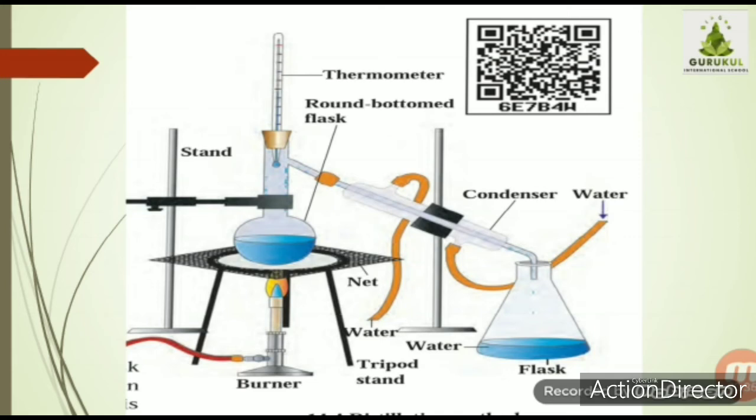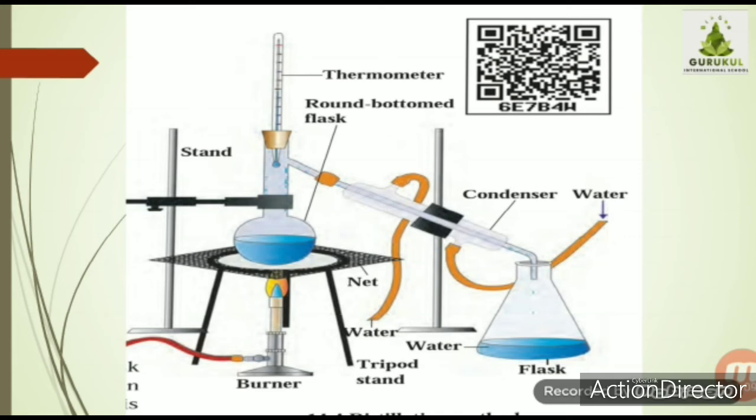You can see the assembly or diagram shown on the screen. In this type of distillation, a mixture of two liquids can be separated by this method. First of all, take some salt water in a round bottom flask. Arrange the apparatus as shown in the figure. Start heating the liquid in the flask placed on the wire gauze.